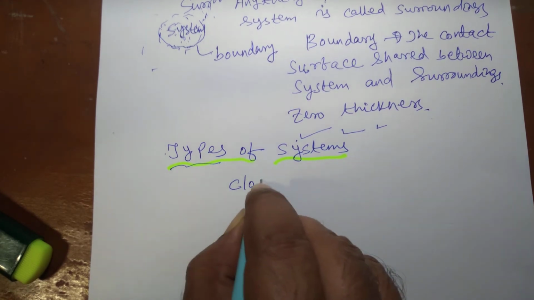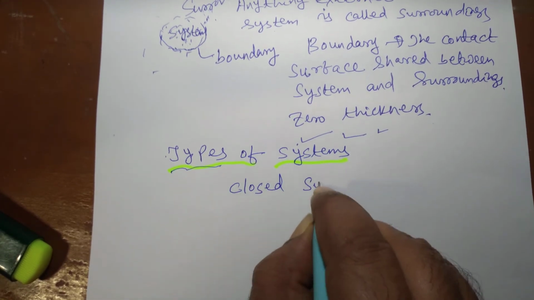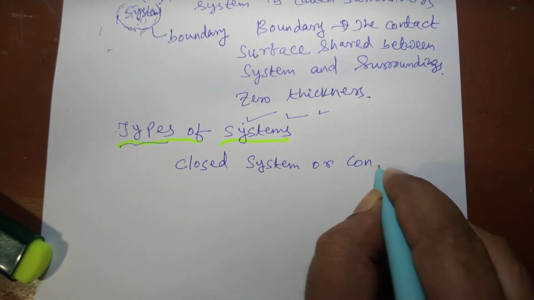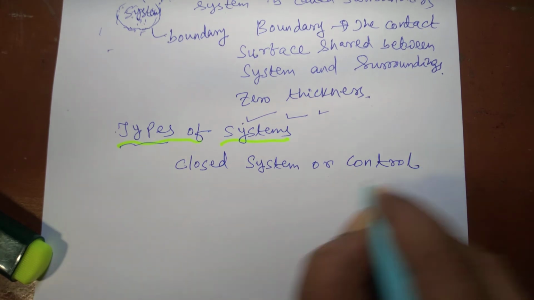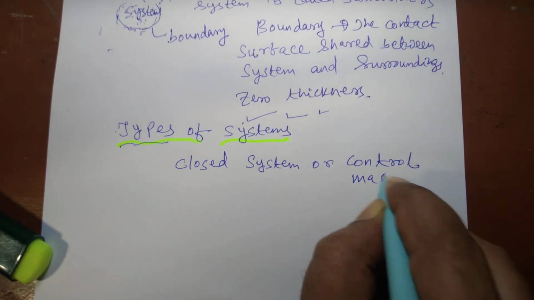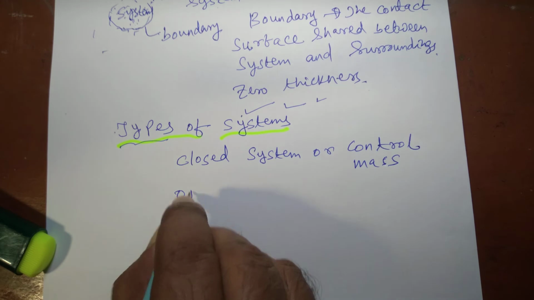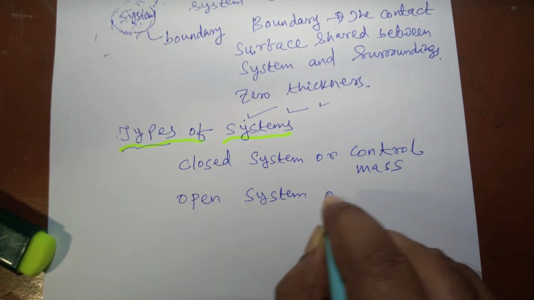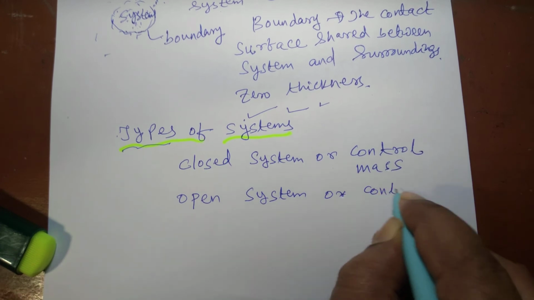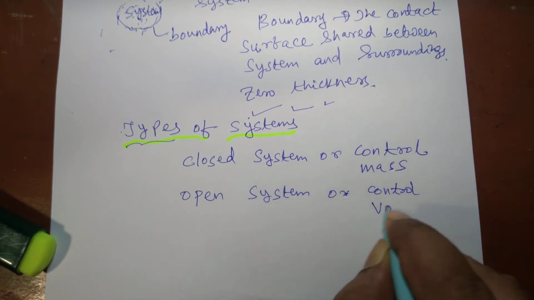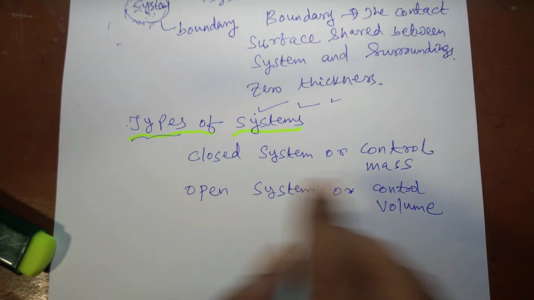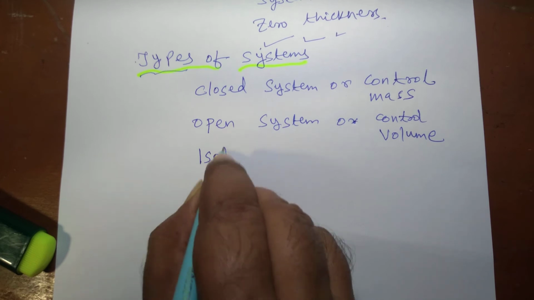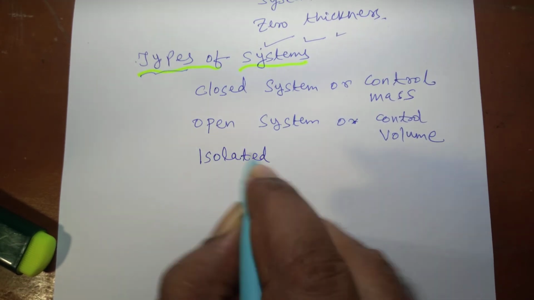One is closed system, which is also called control mass. Then comes the open system, which is called control volume. Open system is the same as control volume. Closed system is the same as control mass. And the third category of system is isolated system.